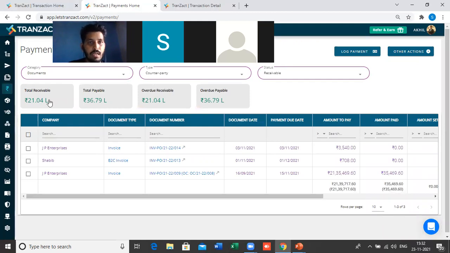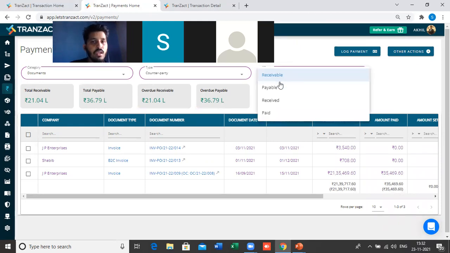You will see the receivable amount, the payable amount, or the overdue receivable and overdue payable based on the payment due date. You will get all this data. And if you click on this drop down and select the status, you can track the received amount, the paid amount, the payable section, all these things. You can see this data here.